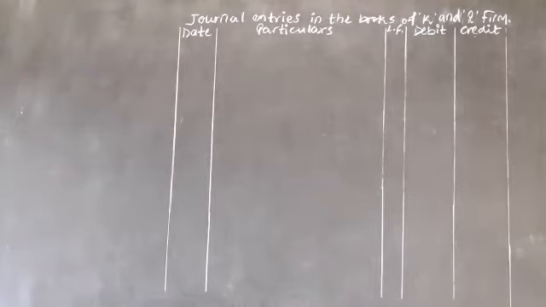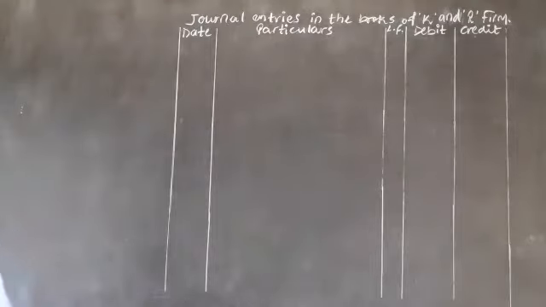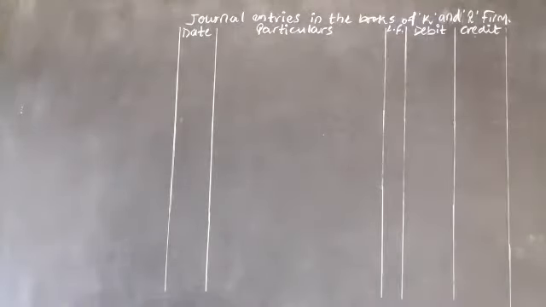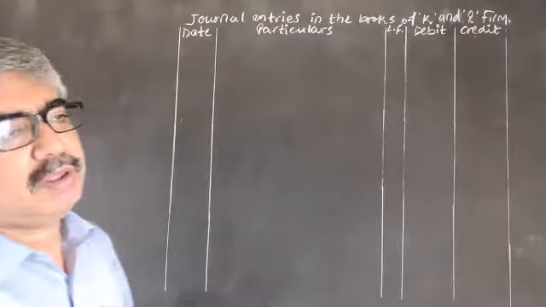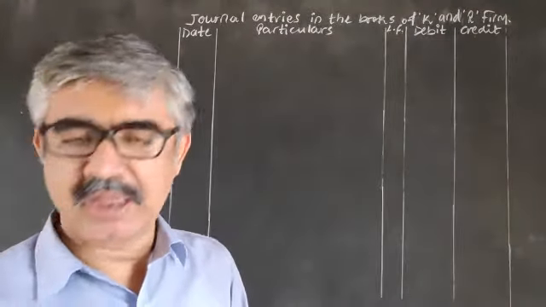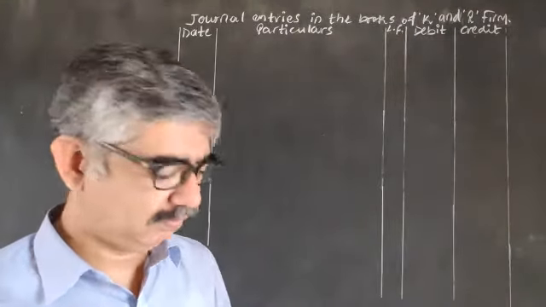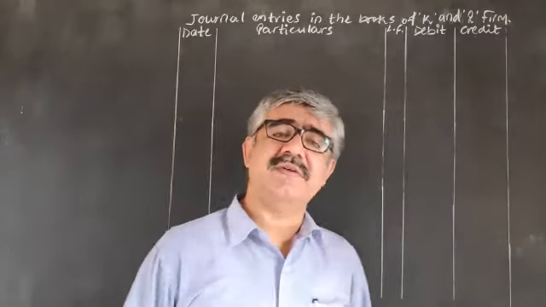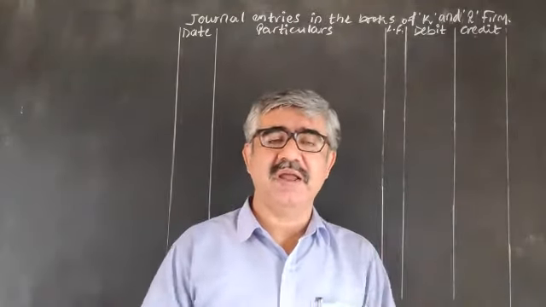What to do? Very simple. Out of 7, which 7? General reserve, workman compensation reserve, investment fluctuation fund, P&L account debit balance, contingency reserve, bad debt reserve, and advertisement campaign expense. Out of these 7, first of all you have to decide